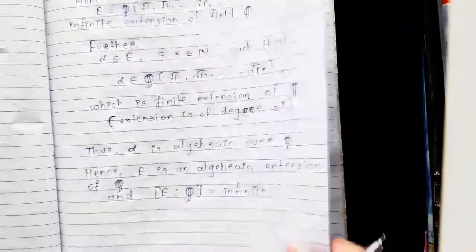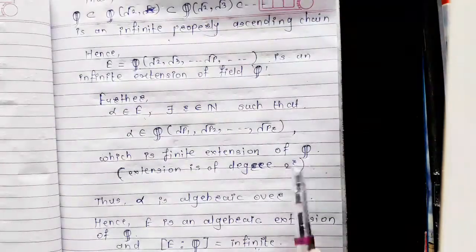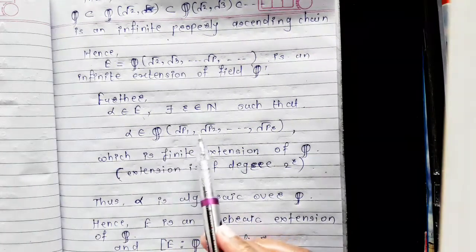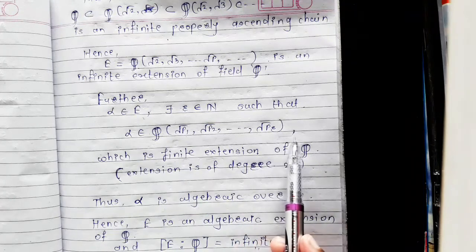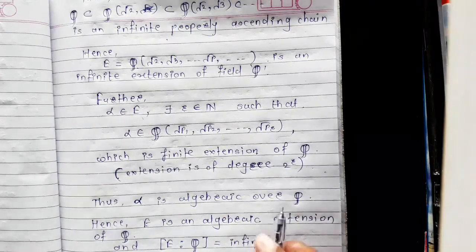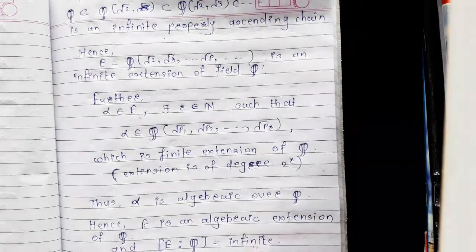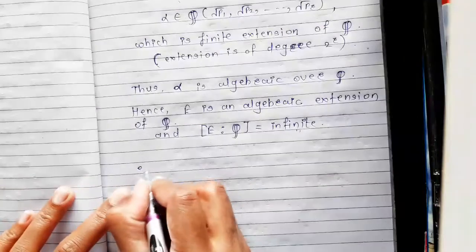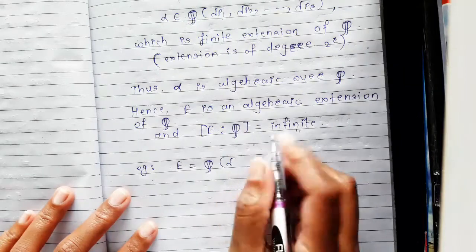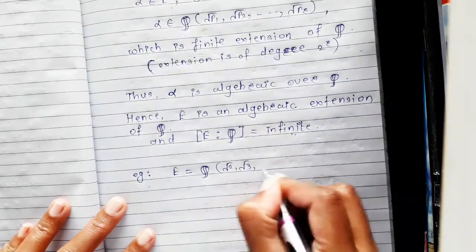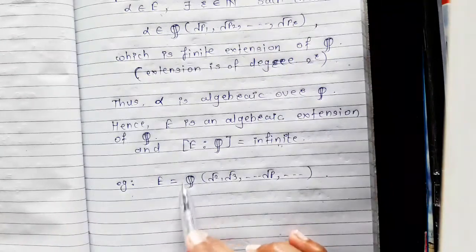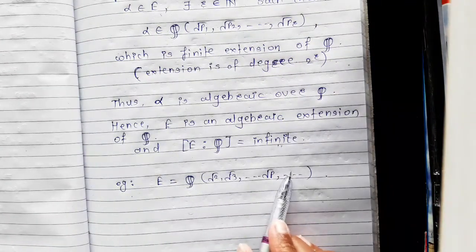Now, as here we write, the smallest subfield of reals containing the rationals, root of P1, root of P2 up to root of Pr is a finite extension of Q of degree 2 raised to r. If we consider an example, suppose E is equal to the smallest subfield of reals containing root 2, root 3 up to root P and so on. That is the smallest subfield of reals containing the rationals and the square root of all the primes.